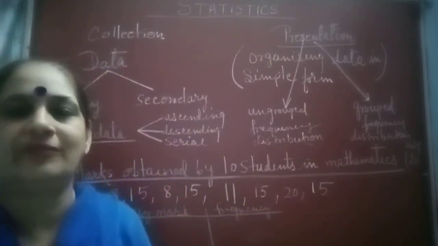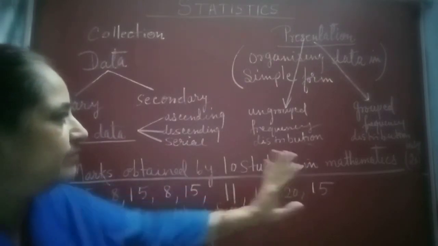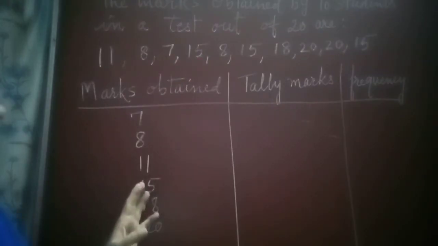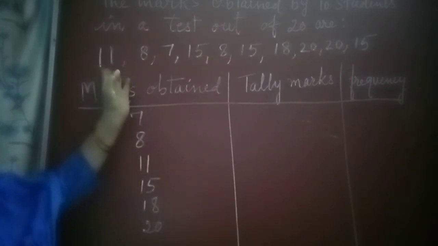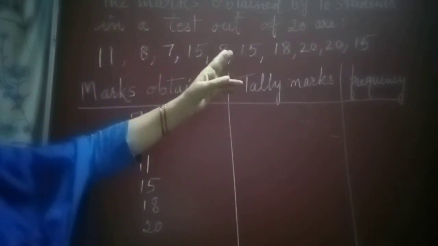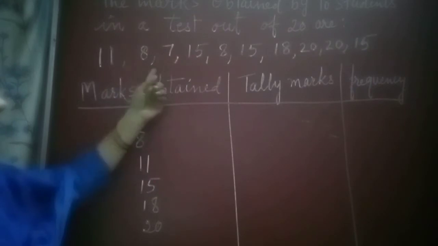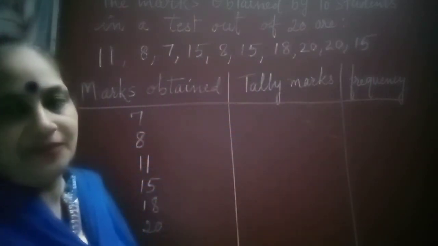For ungrouped frequency distribution, we will make a frequency table. Let us take the same question, marks obtained by 10 students in mathematics out of 20. Here we will learn how to make a frequency distribution table of ungrouped data. The raw data which we have collected are the marks obtained by 10 students in a test out of 20: 11, 8, 7, 15, 8, 15, 18, 20, 20 and 15.